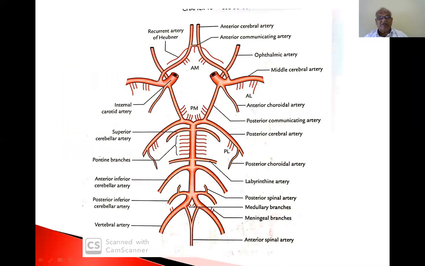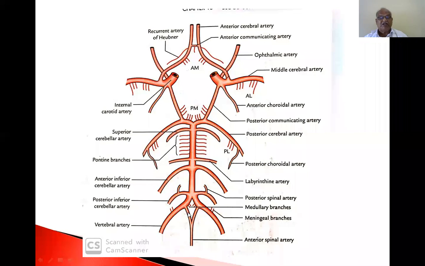Now, what are the branches of vertebral artery? I have told you. The vertebral artery gives the posterior inferior cerebellar artery. Sometimes the posterior spinal artery arises from the posterior inferior cerebellar artery. Sometimes it arises from the vertebral artery itself. Now these are the meningeal branches. These are the medullary branches that supply the medulla.